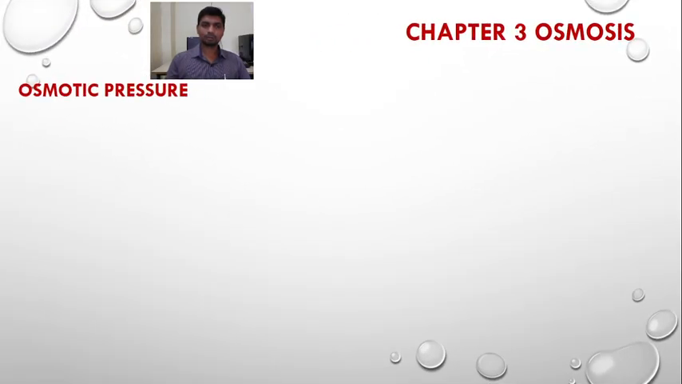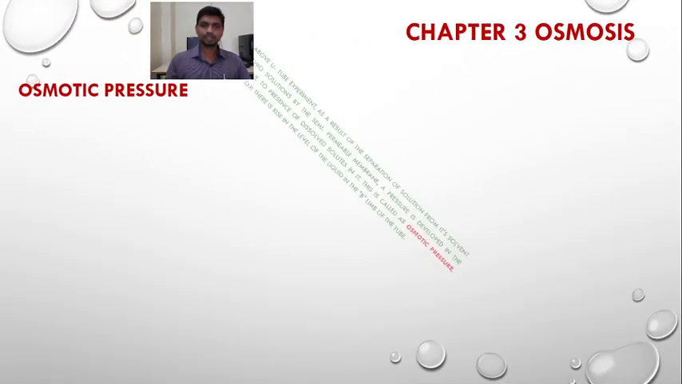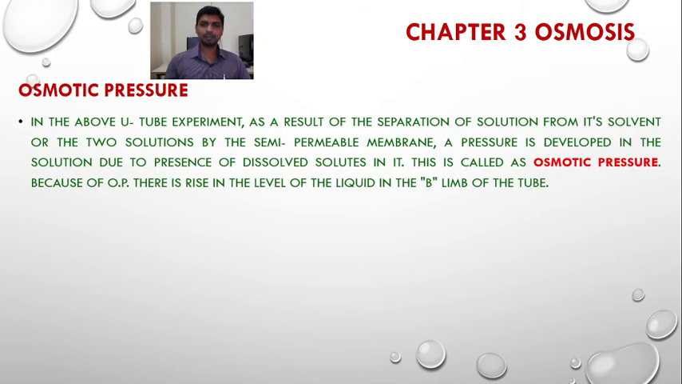Now the osmotic pressure. As you know, the development of osmotic pressure depends on the concentration of the solute in a given amount of the solvent. So in the above U-tube experiment, as a result of the separation of the solution from its solvent by the semi-permeable membrane, a pressure developed in the solution due to the presence of dissolved solutes in it. This is called osmotic pressure.